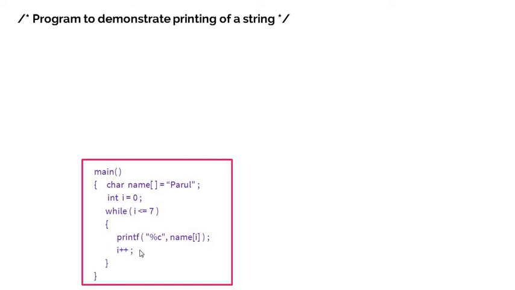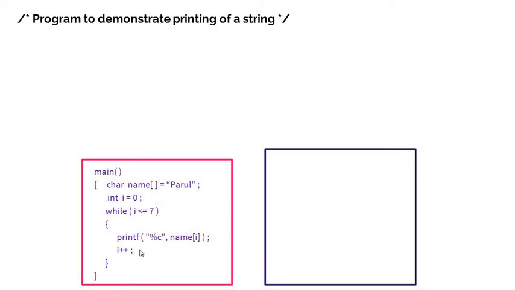Now let's take another example. This is my main function. Inside this, character name is equal to Parul, integer i, while name of i does not equal the null character. You are now very well aware of this null character. If you are not, then you must watch my previous video related to the introduction to C programming language.